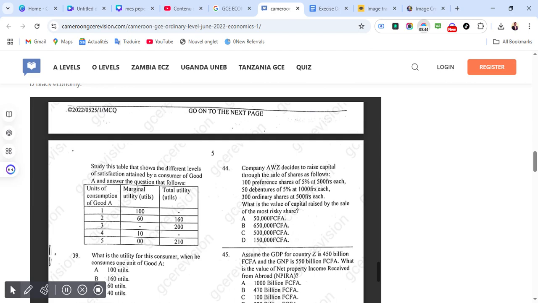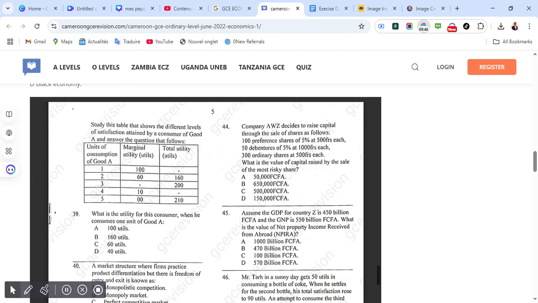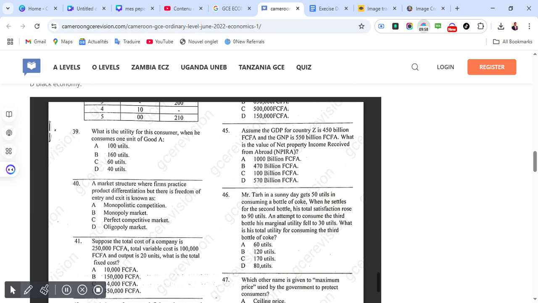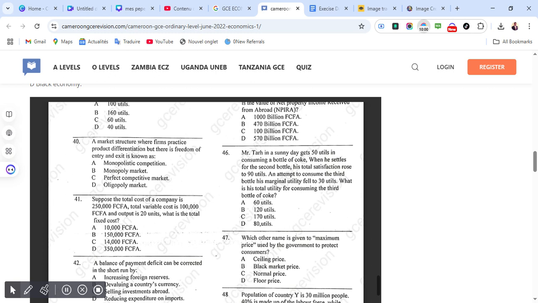Assume the GDP for country Z is 450 million francs and the GNP is 550 billion francs. What is the value of net property income received from abroad? Correct answer for 45 is C, which is 100 billion francs.